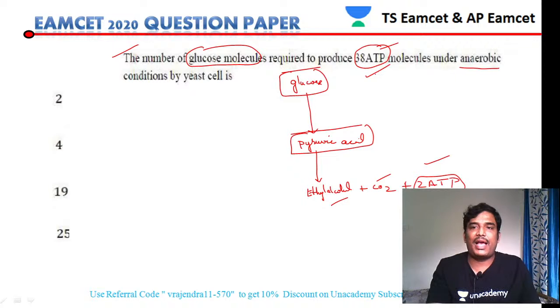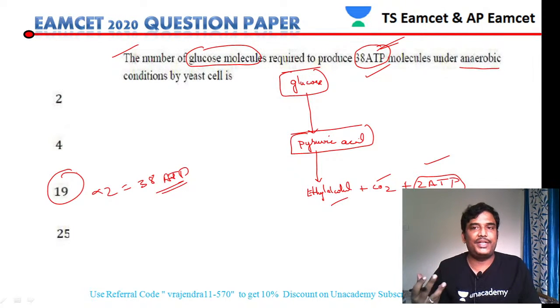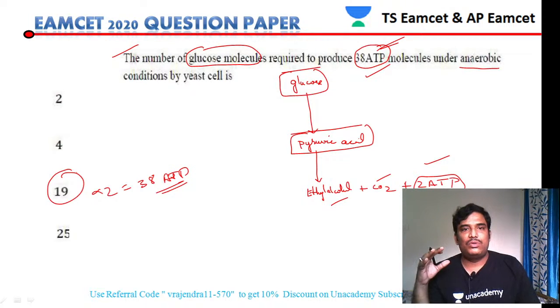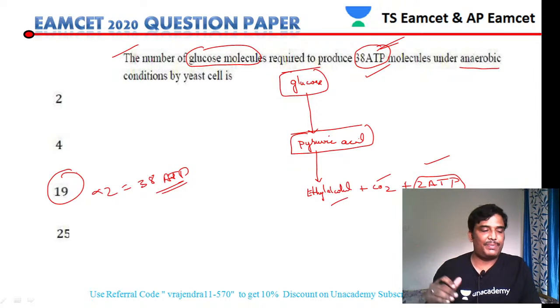So 19 into 2 is 38. Then anaerobic respiration has to take place 19 times.